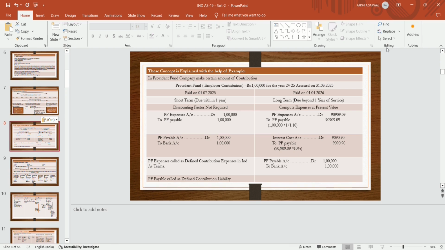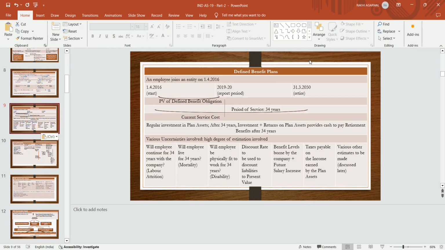In this way the accounting is to be done if it is paid within 12 months and if it is paid after 12 months. This is related to the defined contribution plan. Now the defined benefit plan, we are discussing the defined benefit plan. Suppose an employee joins an entity on 1st April 2016, starts his employment, and retires on 31st March 2050. If he provides services for a period of 34 years to the organization, he will get the benefit the entity will provide related to defined benefit plans.